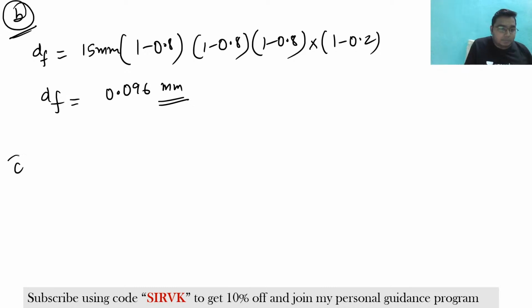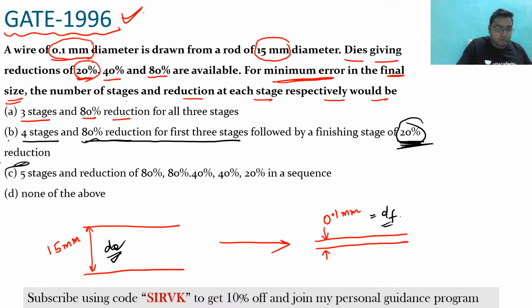Now let us talk about the option C. What is being told here? 5 stages of reduction you are going to take, and the reductions will be like this: 80% reduction in the first, second 80%, third 40, fourth 40, and fifth 20.